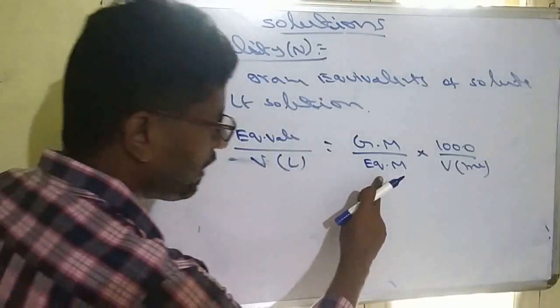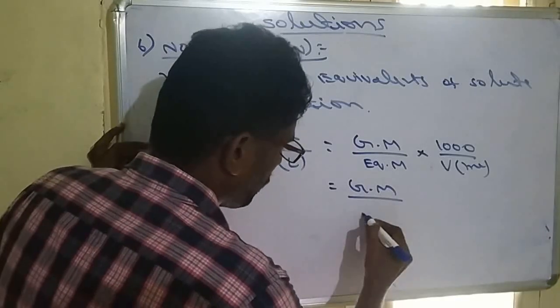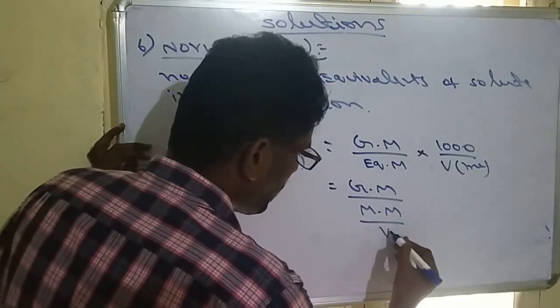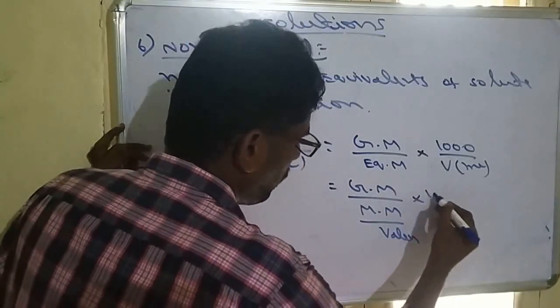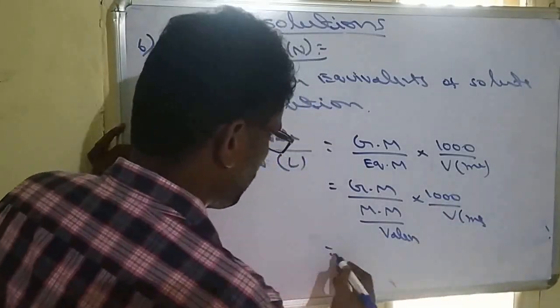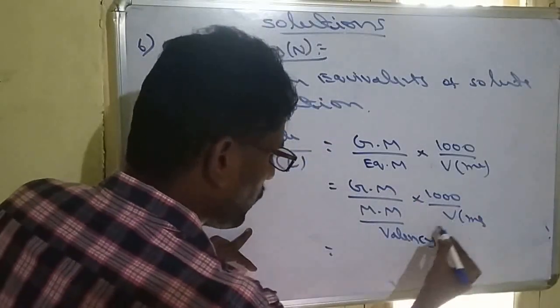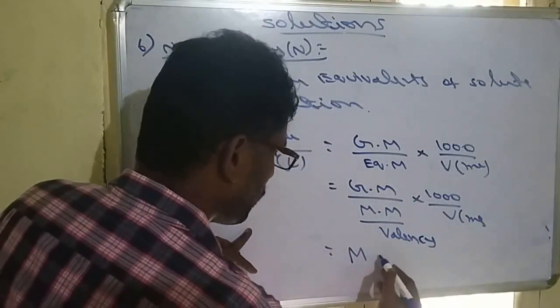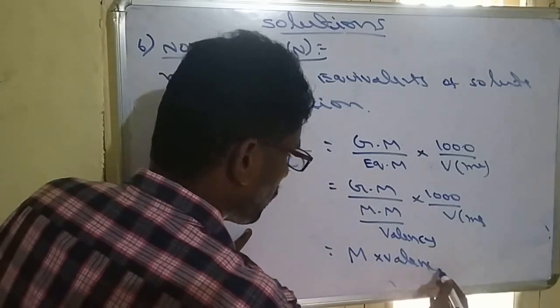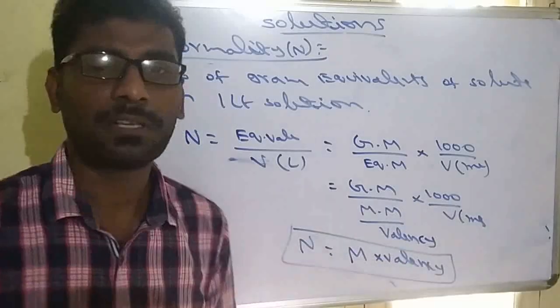And what is equivalent mass? Equivalent mass is equal to molar mass by valence into 1000 by volume in ml. If we take valency to this side, this total value will be molarity. So the normality formula is molarity into valency, simply.